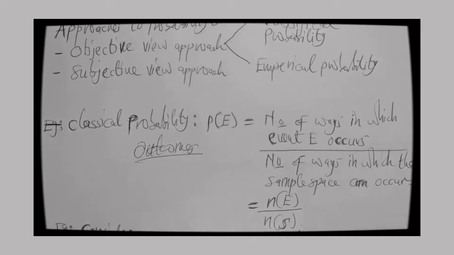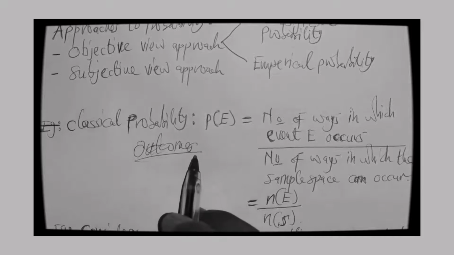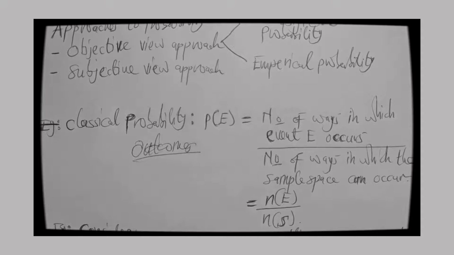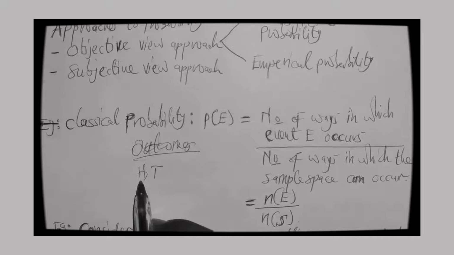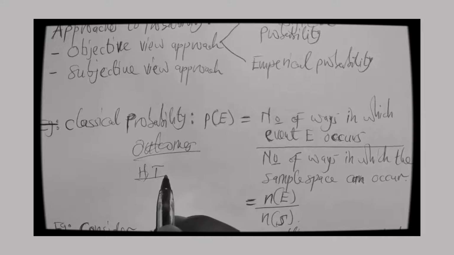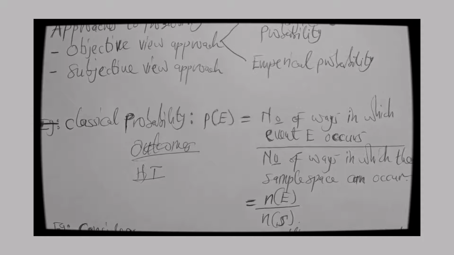The outcomes of an experiment, that's plural. Outcomes of an experiment are equally likely to happen. That's what we call classical probability. For example, in tossing a coin you get either a head or a tail. Both head and tail have a chance of occurring. That's what we call classical probability.